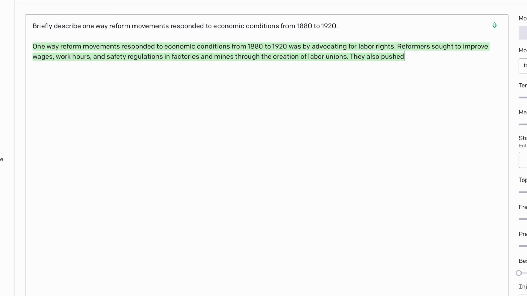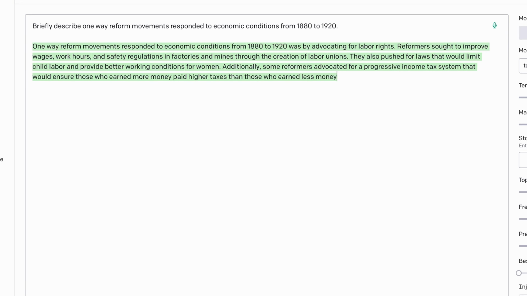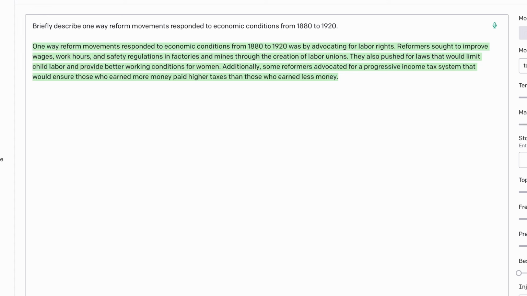One way reform movements responded to economic conditions from 1880 to 1920 was by advocating for labor rights. Okay, yes. Reformers sought to improve wages, work hours, and safety regulations in factories and mines through the creation of labor unions.